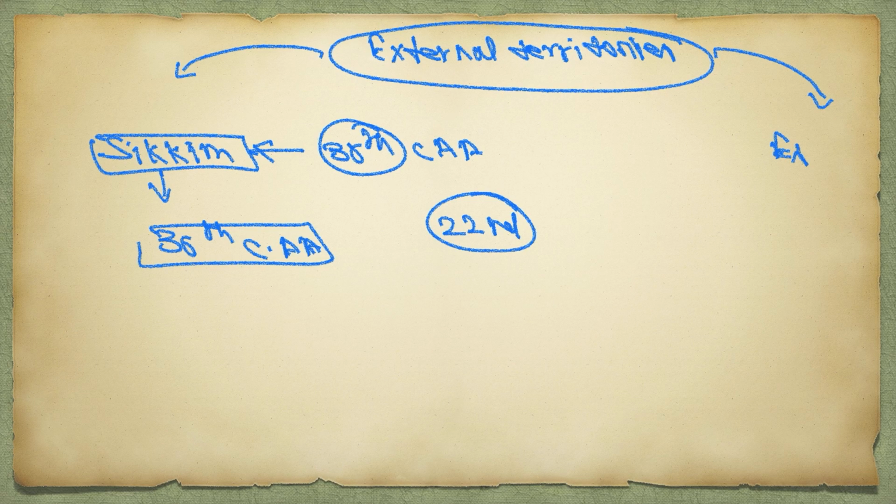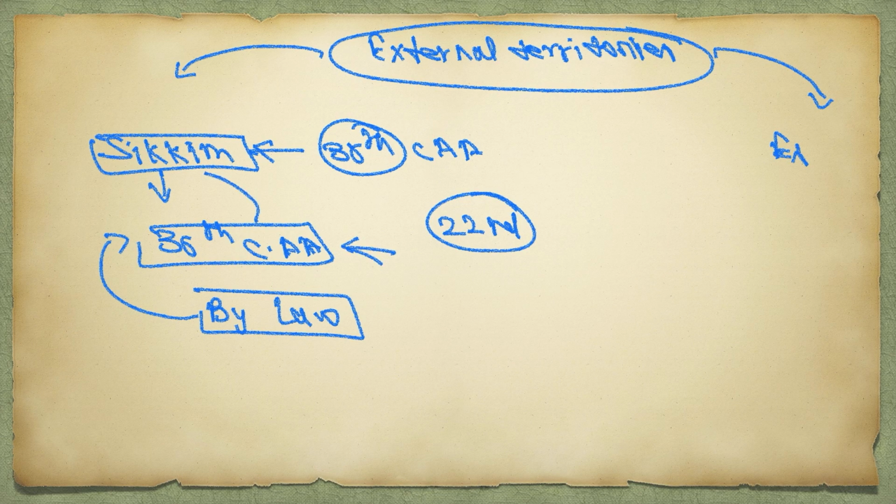Under Article 2, Parliament can admit a new state by law. Here it is by law, not by constitutional amendment. But you are confused due to the 36th Constitutional Amendment for Sikkim. It's an exceptional case. Basically, when India acquires foreign territory, India doesn't need any amendment in the constitution. It does not automatically mean that Article 368 must be used every time. However, in the Sikkim case, a constitutional amendment was required because special provisions were inserted into the constitution.